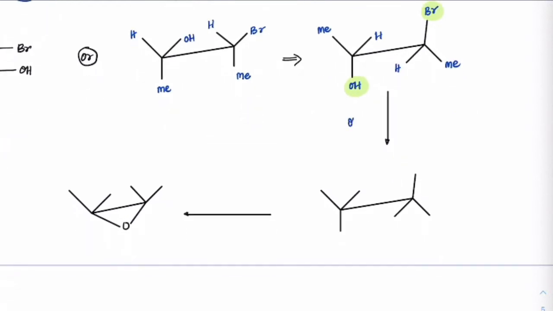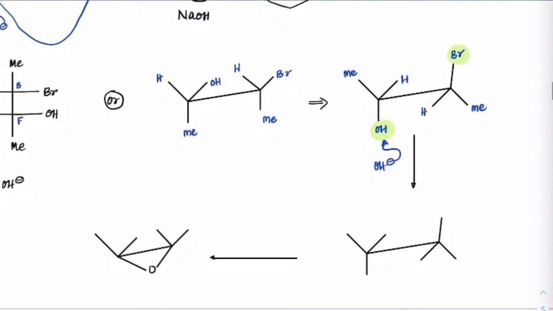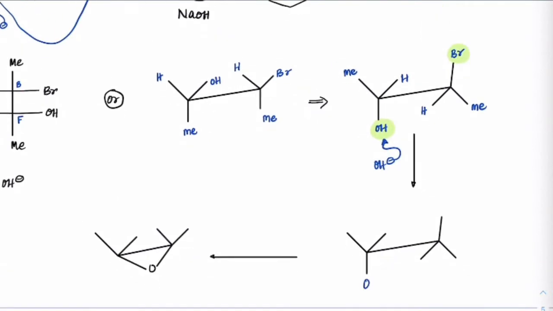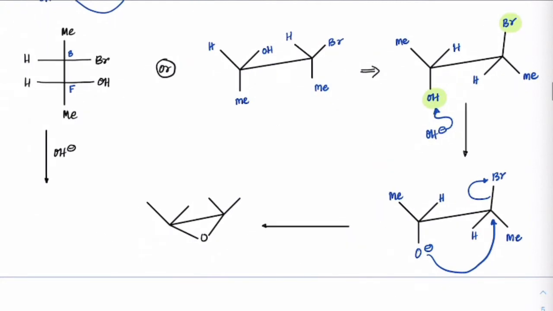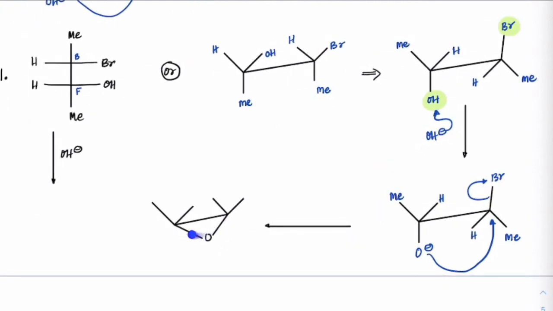And first OH minus will take away this H plus, creates an alkoxide ion, so we'll get O minus, H, Me, Br, H and Me. So this O minus is the one which will attack from the opposite side so that Br can leave, and we will get this epoxide formation.